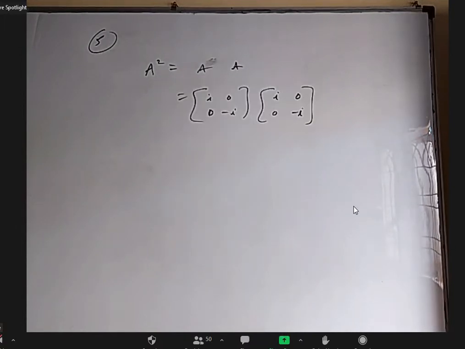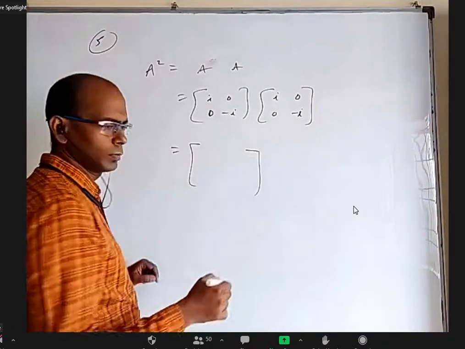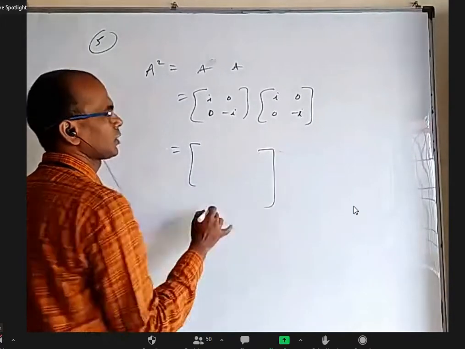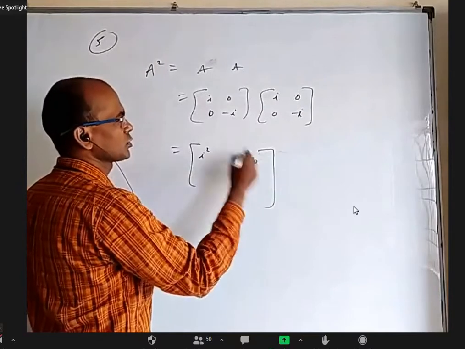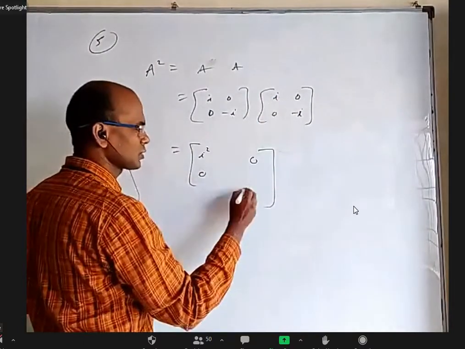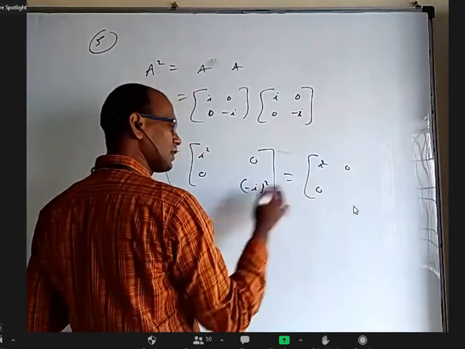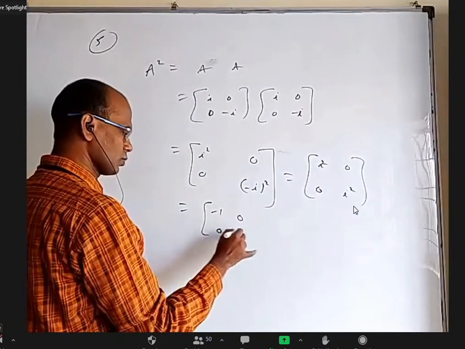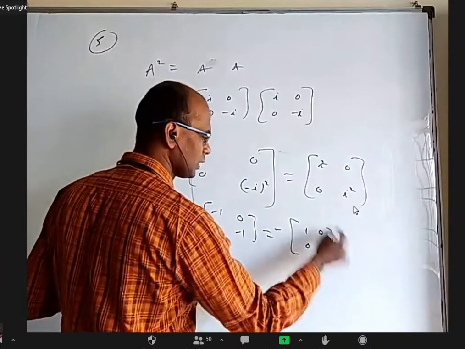Sir, actually, while multiplying the second row in the first matrix and the second column in the second matrix, we should be careful, sir. There, the minus signs are changing. Yeah, it's actually plus i square only will come. Somebody may think it is -i square. This is i square, and this into this is 0. This into this is 0. This into this is -i whole square. i square, 0, 0. -i whole square is also i square only. And i square is -1, 0, 0, -1. You can take minus common from everything and write 1, 0, 0, 1. This is an identity matrix.